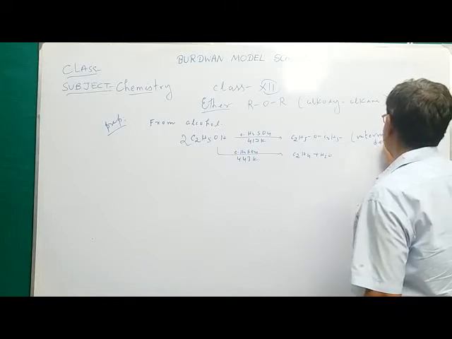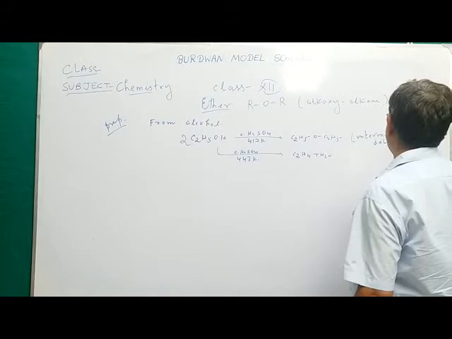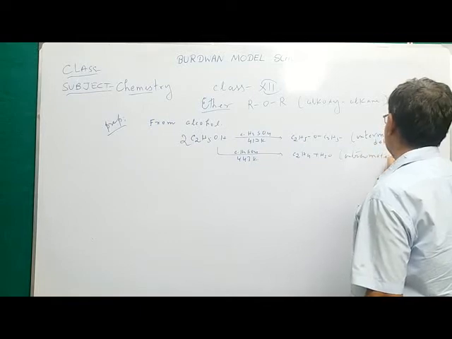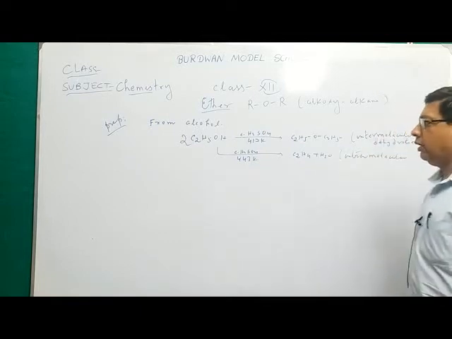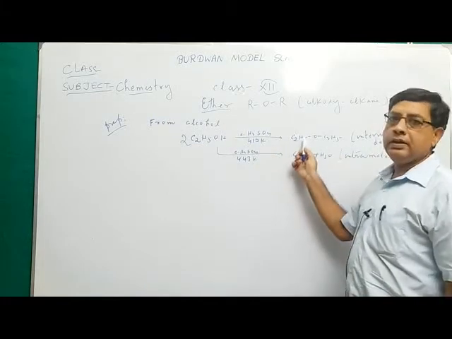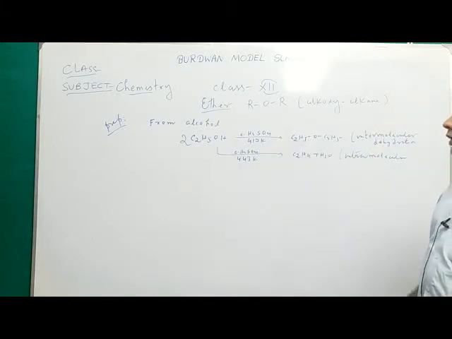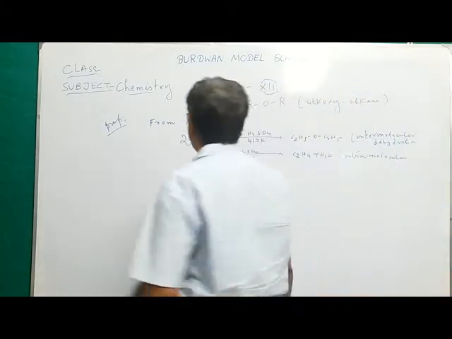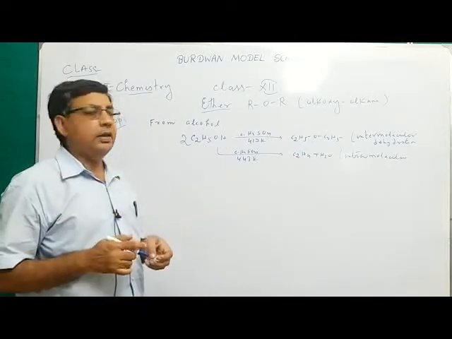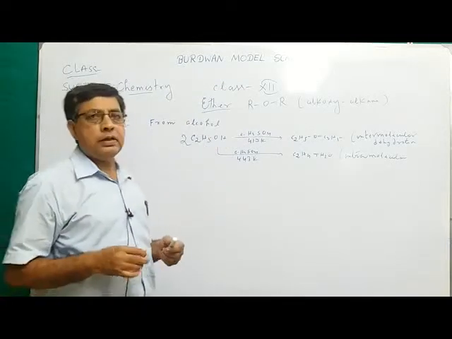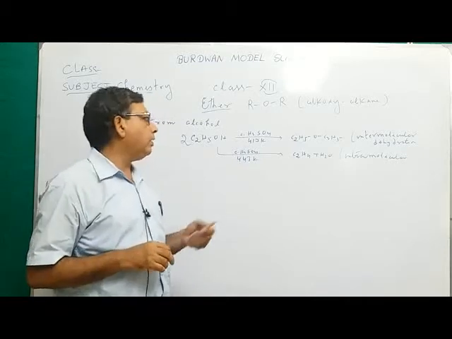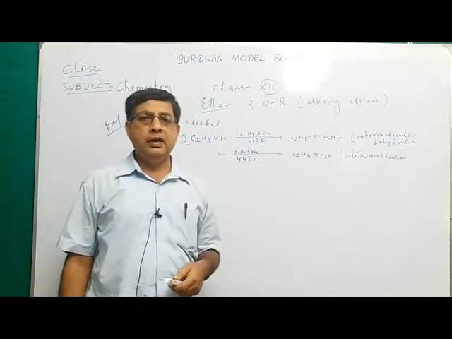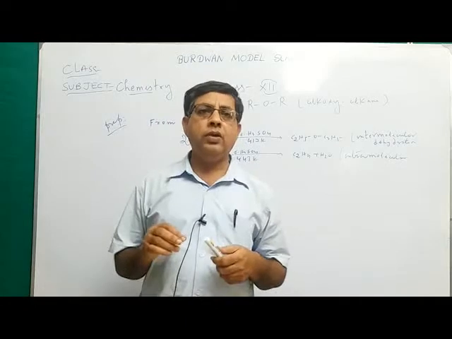Both are dehydration reactions, but this reaction is called intermolecular dehydration, and this is called intramolecular. Here 1 molecule of water is eliminated from 2 molecules of alcohol, but here 1 molecule of water is eliminated from 1 molecule of alcohol. If you take excess ethyl alcohol and heat with concentrated sulfuric acid at 140 degree centigrade or 413 Kelvin, then ethyl alcohol is continuously converted to diethyl ether. This process is known as continuous etherification.